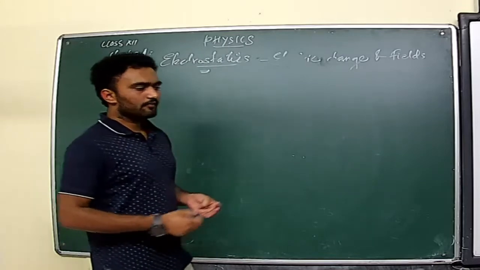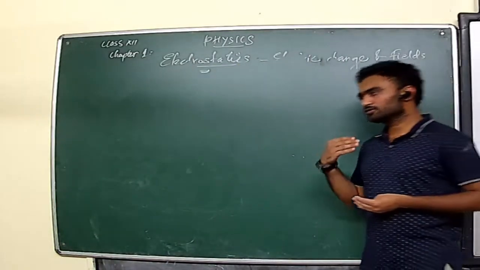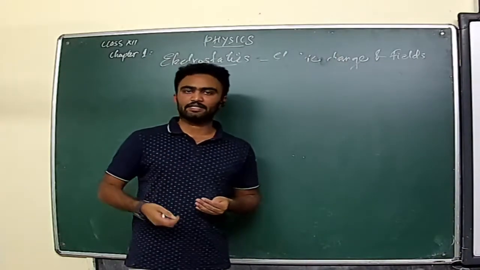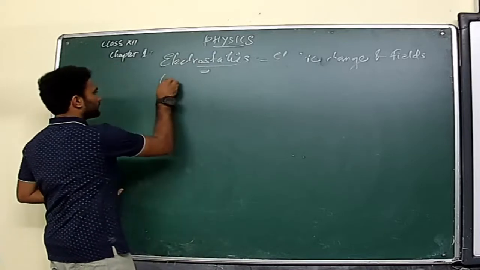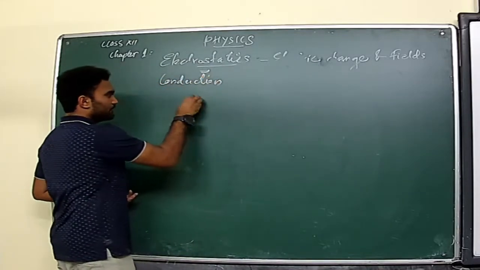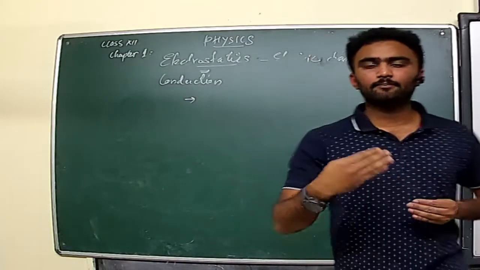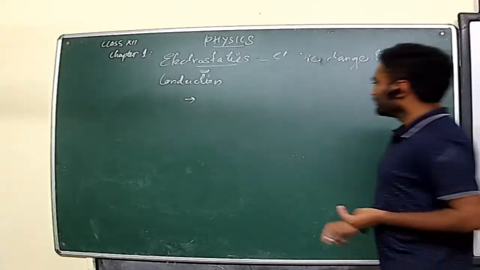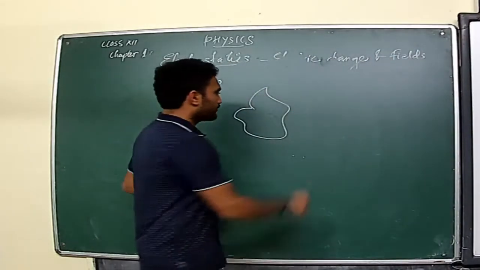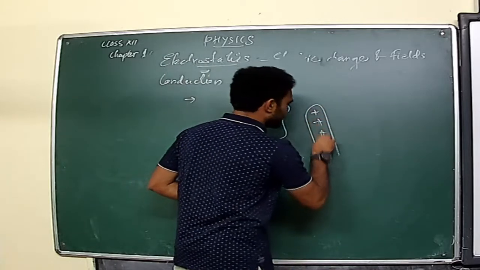In that manner, we can transfer electrical energy from one body to another through different processes. The major ones are conduction and induction. Conduction, as all of you know. What is conduction? We transfer the charge from a charged body to an uncharged body by the process of touching, isn't it? You can take a conductor, and you can take another one which is a charged one. Let's call it a positively charged glass rod.